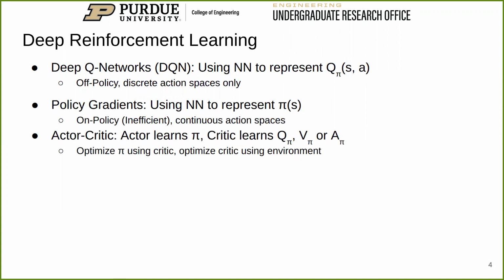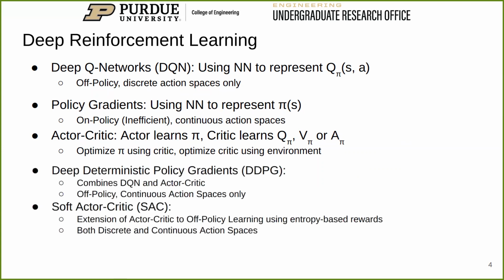Policy gradient methods use a neural network to represent the policy itself. They only work on policy and cannot use a replay buffer, but can be used in continuous action spaces. The most common type of policy gradient method is an actor-critic method. This uses neural networks for both pi and Q, V, or A. We optimize pi using the value function and the value function using the environment.